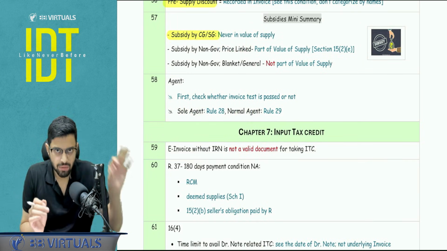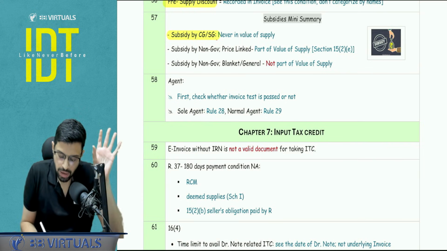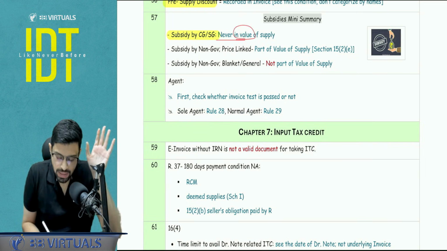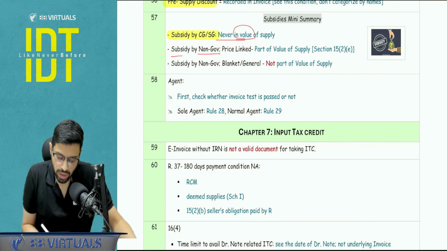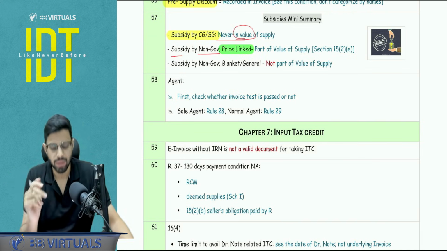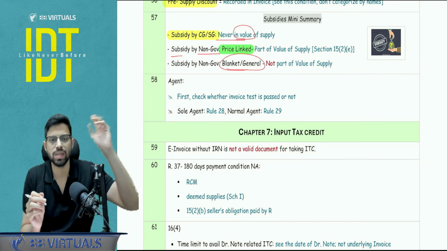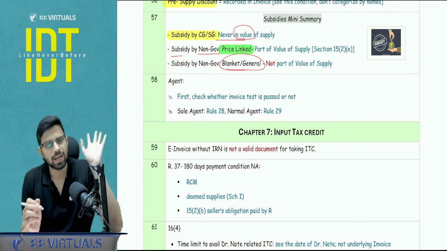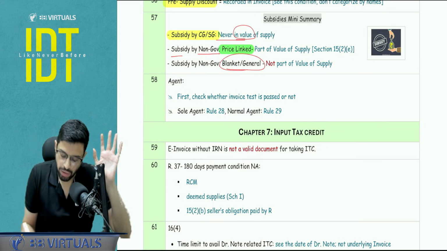Subsidy is a mini summary. If there is any subsidy given by central government or state government, don't even see what kind of a subsidy it is. It will never be a part of your valuation. If the subsidy is given by non-government, it will be a part of the valuation, section 15(2)(e), only and only when it is price linked. Price linked means, let's say I am selling goods, so per good, per item, I am getting a subsidy. If it is a blanket subsidy or a general subsidy, means for the entire year I get 10 lakh rupees regardless of how much I am selling, that is a blanket subsidy. Now it may be given by non-government, still it will not be a part of my valuation.